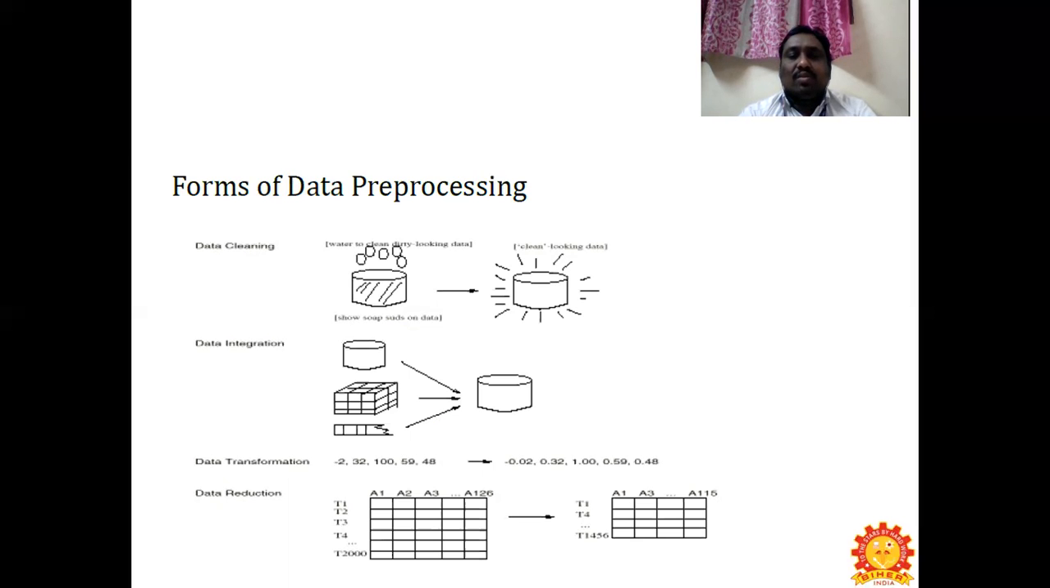When you see data transformation, you can see the value -232, and we are going to convert it into a decimal value, which will have the characteristics of decimal numbers. The final one is data reduction. When you see the difference here, in the table, rows T1, T2, T3, T4 till T2000 are given, and column wise you can see A1, A2, A3 till A125. In this case, we have been reducing the table, but we will get the exact output. These are the forms of data pre-processing.